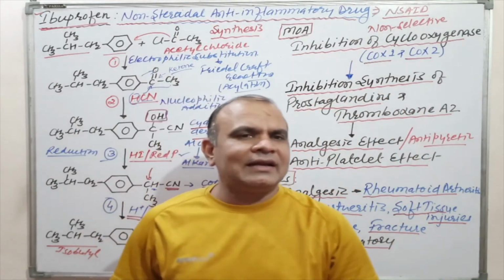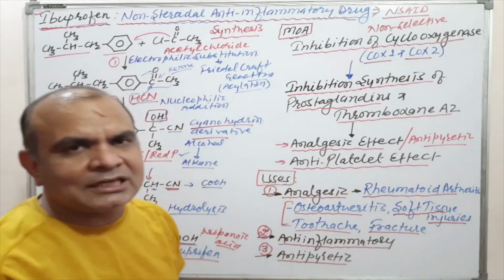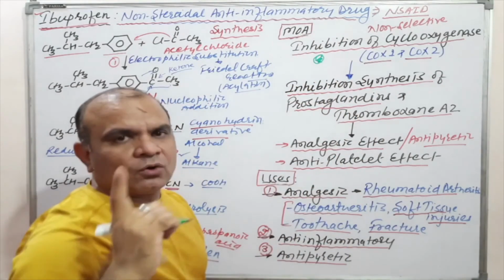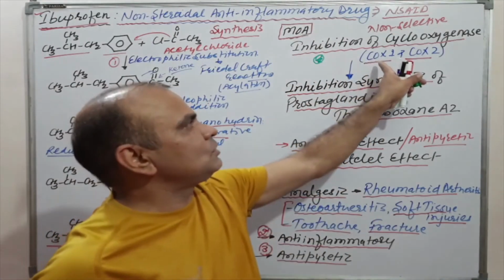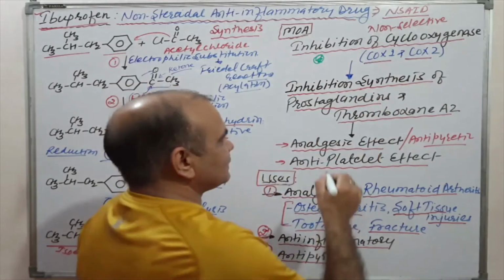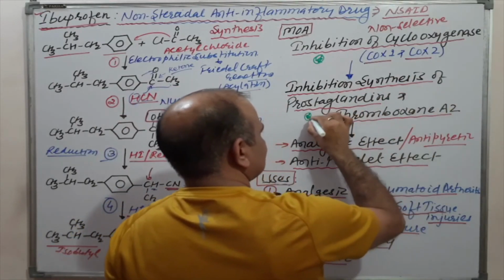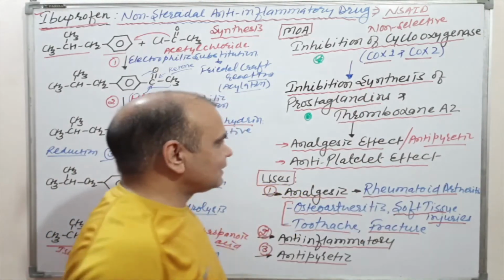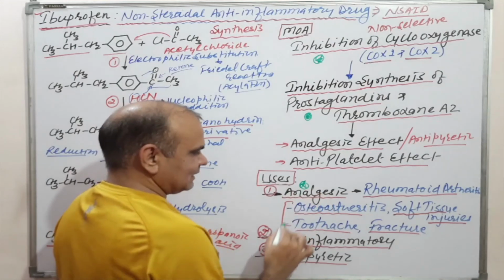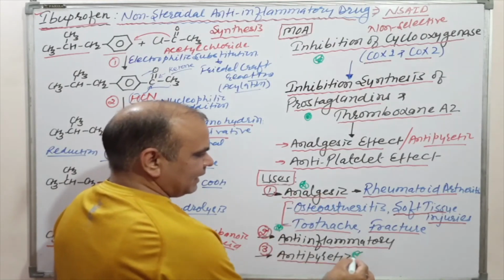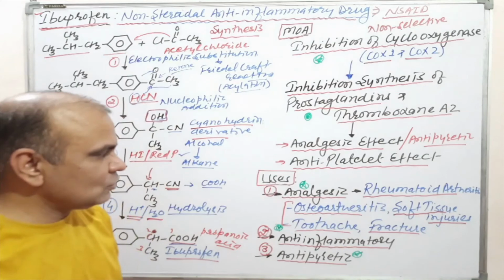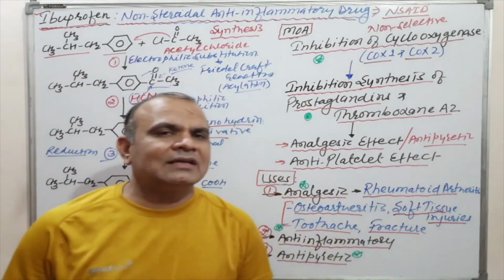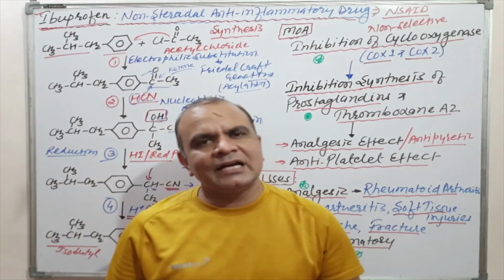If any question is a multiple choice question, what may the question be? The question may be on the mechanism of action. First, it is a non-selective inhibitor, that is, inhibition of COX-1 and COX-2. Which synthesis is inhibited? That is the synthesis of prostaglandin as well as thromboxane A2. And what are the effects on usage? That may be analgesic, antipyretic, and anti-inflammatory. These are the uses. It is a safe drug for children also. This is all about ibuprofen, which belongs to the NSAIDs.